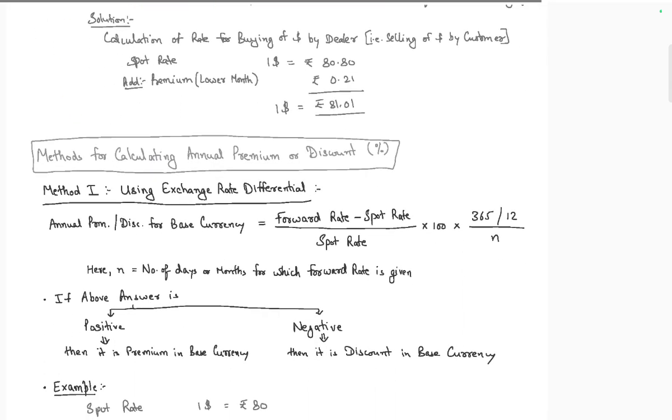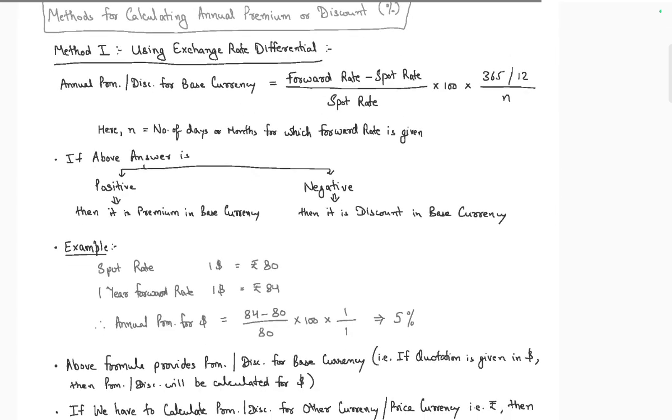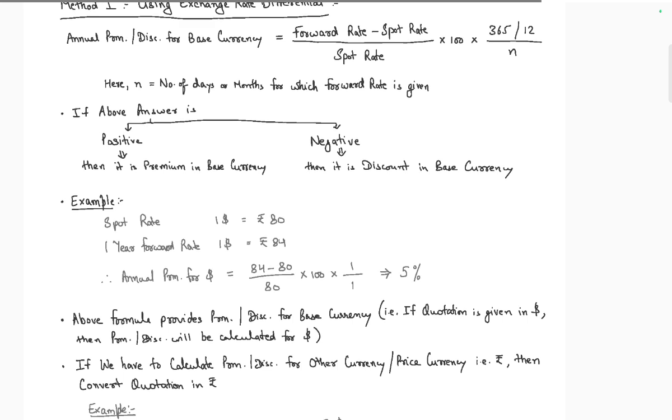Method of calculating annual premium or discount. Method one is using the exchange rate difference. Annual rate of premium is equal to forward rate minus spot rate, divided by spot rate, into 100 into 365 over n days, or 12 over n months. N is the number of days. If the above answer is positive, it is a premium on the base currency. If negative, it is a discount on the currency.